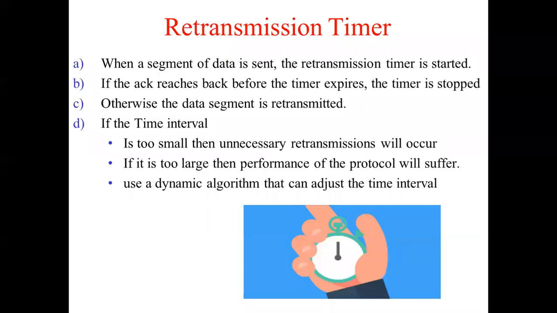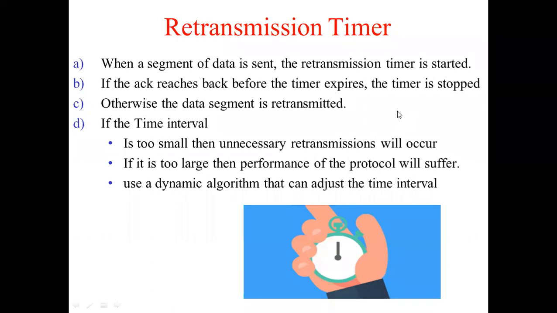Usually, suppose a particular packet requires 2 seconds to go and 2 seconds for the acknowledgement to come back. So a minimum of 4 seconds has to elapse. But suppose you set it too small. That is, if the retransmission time interval is set to say 1 second, the acknowledgement will never reach back in time. A lot of unnecessary retransmissions are going to happen. Okay, so that can be avoided.